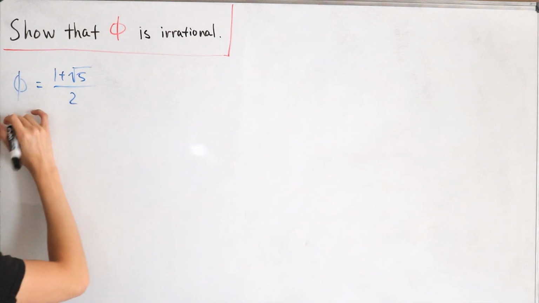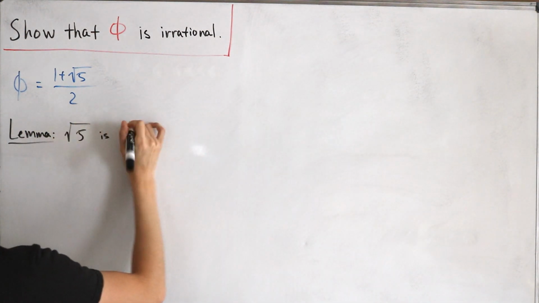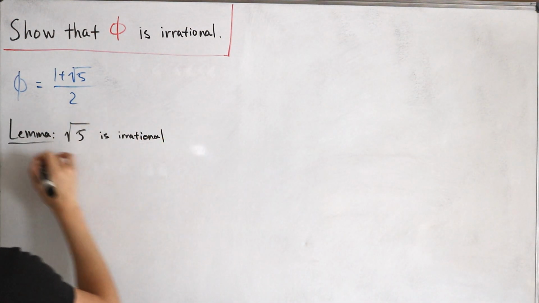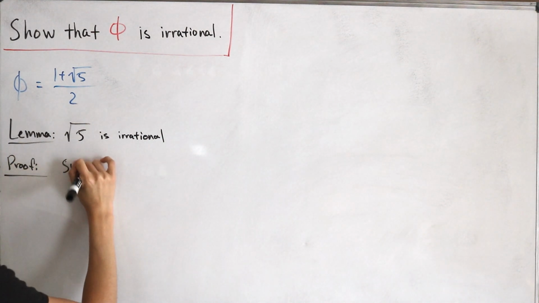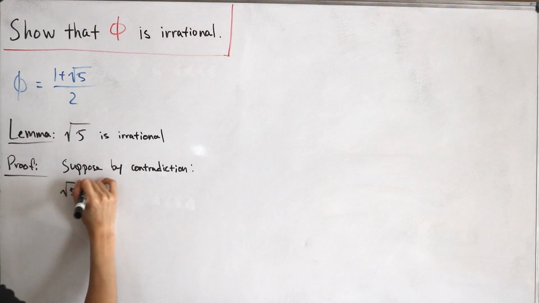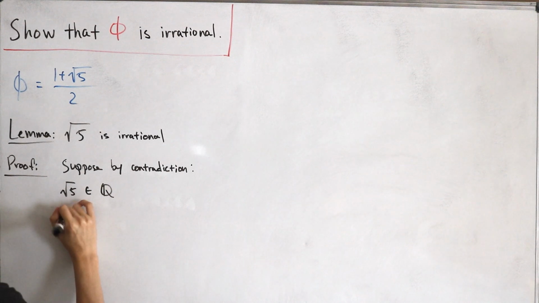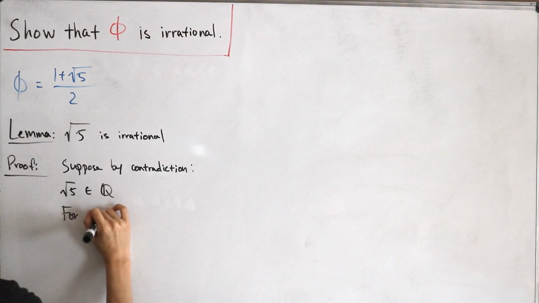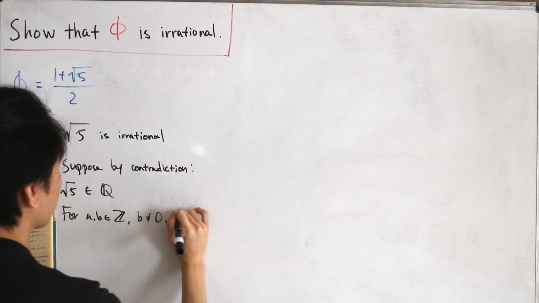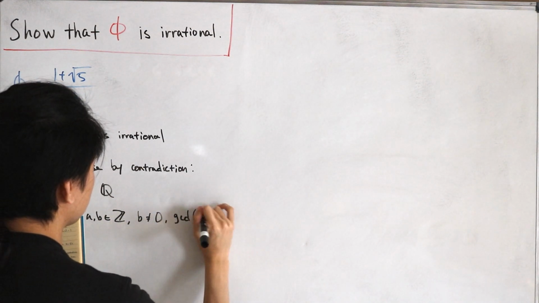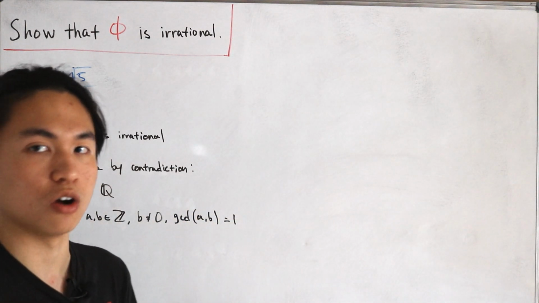So we're going to start with this lemma and say that the square root of 5 is irrational. From here, we start this proof by supposing by contradiction that the square root of 5 is indeed a rational number. From the construction of a rational number, we say that for a and b integers, b cannot equal 0, and also that the greatest common divisor, the GCD of a and b, is going to equal 1. In other words, it's irreducible, it's coprime.